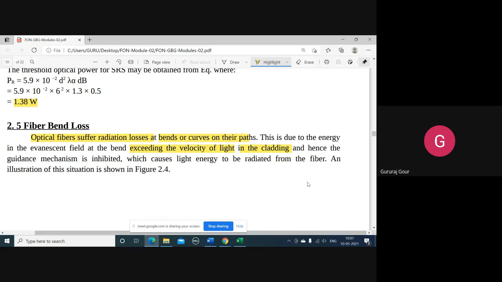In absorption, in detail, we studied two types: extrinsic absorption and intrinsic absorption. Both are differentiated by the electronic or ionic transitions, and intrinsic absorption is characterized by the interaction between the photons and the fields.